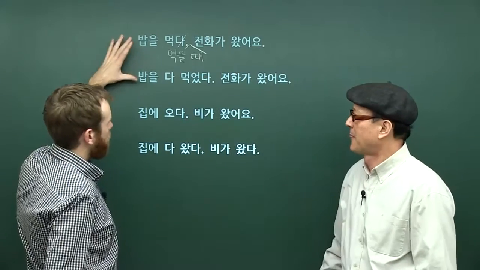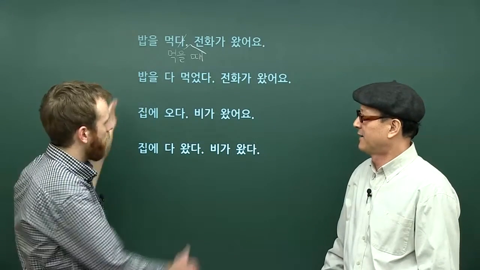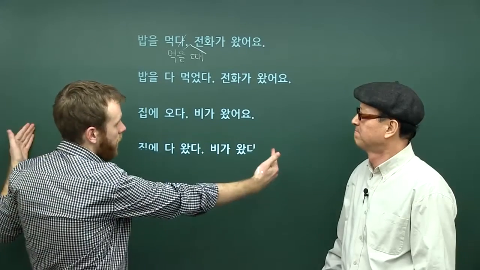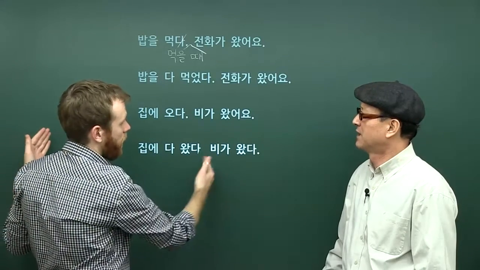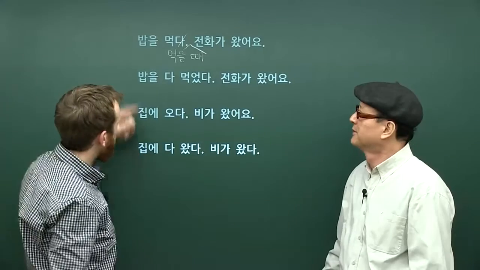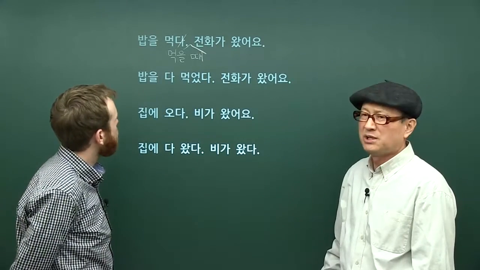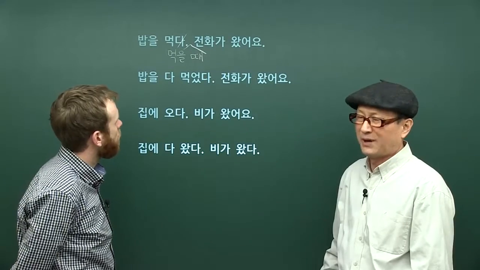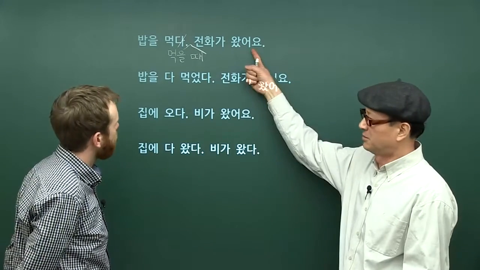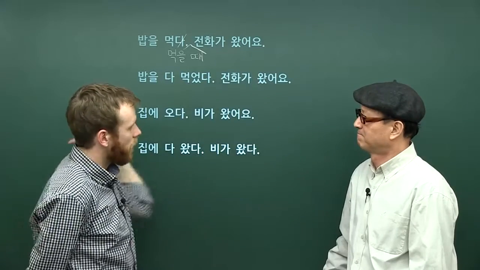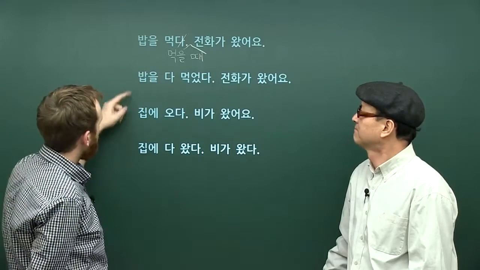So in this case, we're going to see two examples that really describe a sequence of events. So in the first one, I was eating, 그렇죠, and while I was eating, the telephone rang. 그렇죠, 맞아요. Okay, so can you read the first sentence one more time? 네, 밥을 먹을 때 전화가 왔어요. Right. The last verb has the tense. The last verb being in the past tense, we know that it's talking about the past. 그렇죠. Okay. All right. Tense.